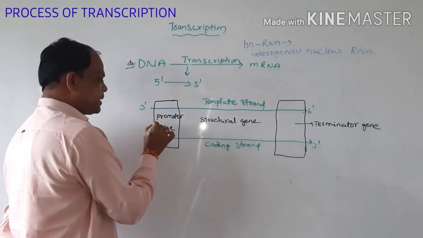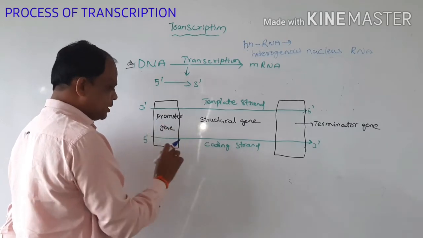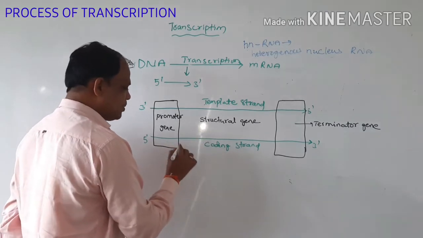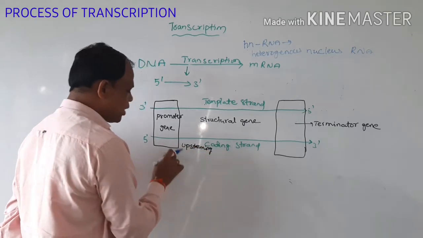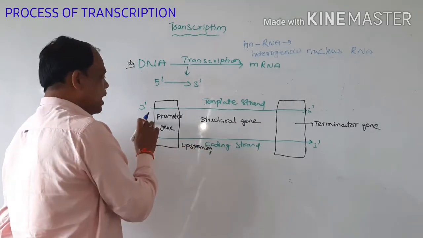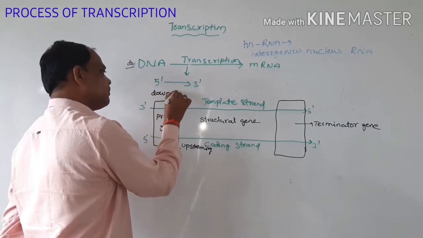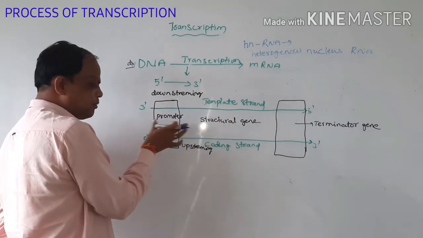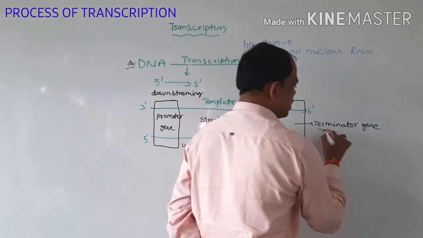First it contains the promoter gene, and the promoter gene is located on the 5 prime end of the coding strand, which is also called upstream. The 3 prime end of the template strand is called downstream. The first position contains the promoter gene, and the end position contains the terminator gene.